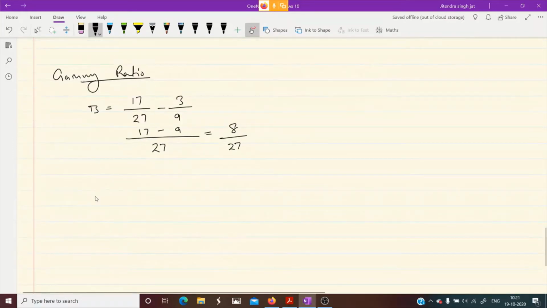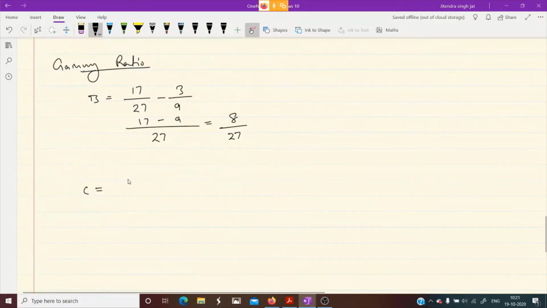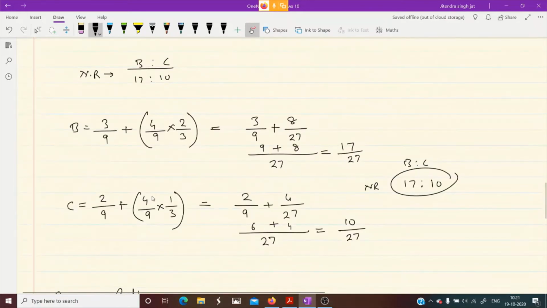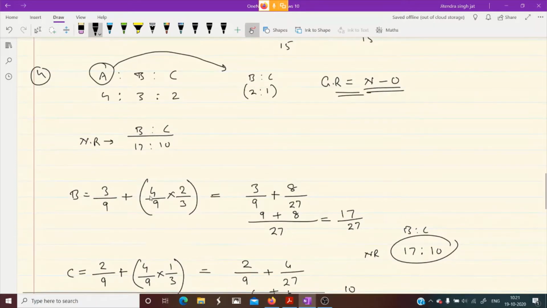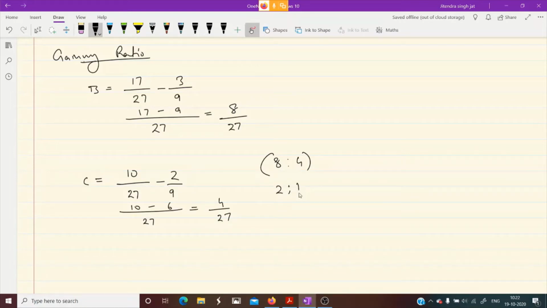Let us calculate for C. What is C's new ratio? 10/27 minus C's existing ratio, 2/9. So 27, 10 ones are 10, 9 threes are 27, 3 twos are 6. 10 minus 6, 4/27. So the gaining ratio is 8:4, or we can simplify it to 2:1.